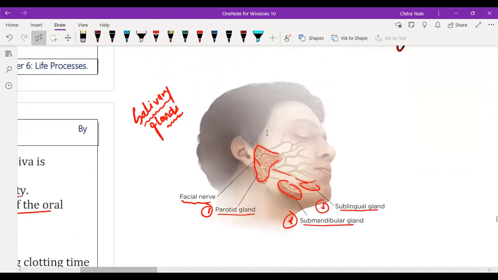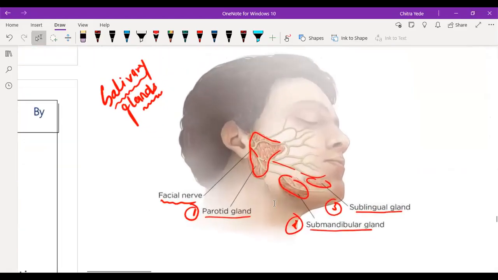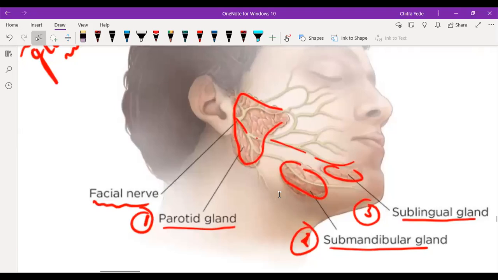Okay, these are the salivary glands that are present in human beings.